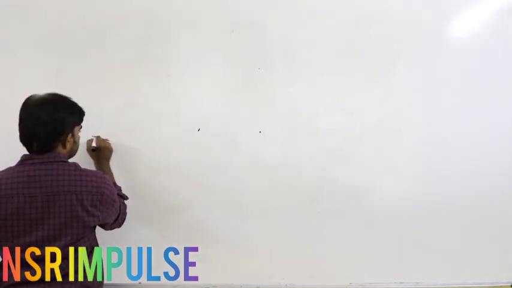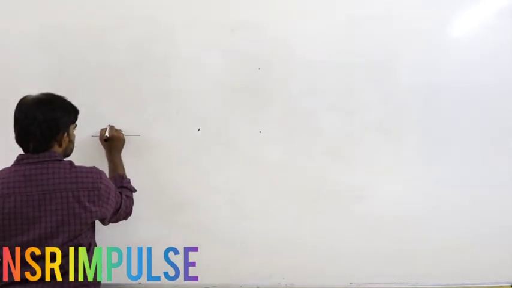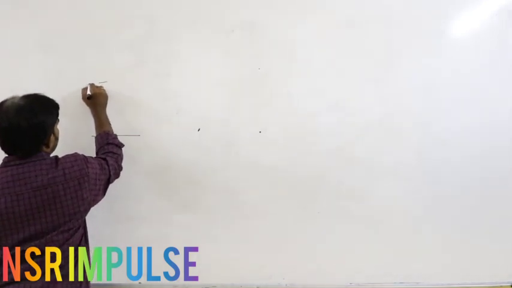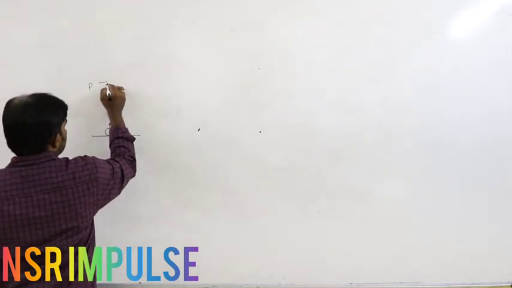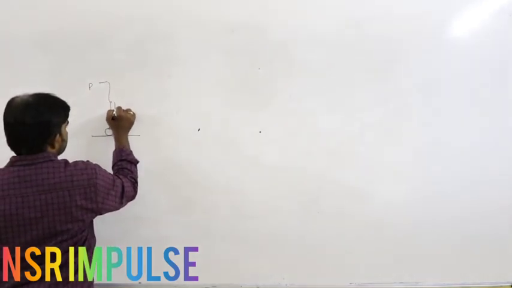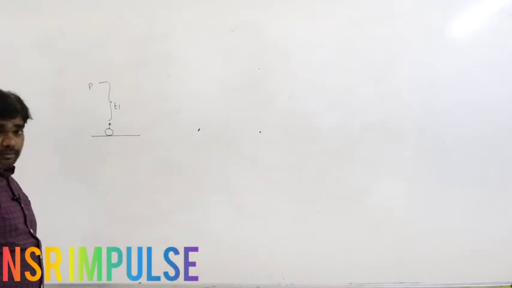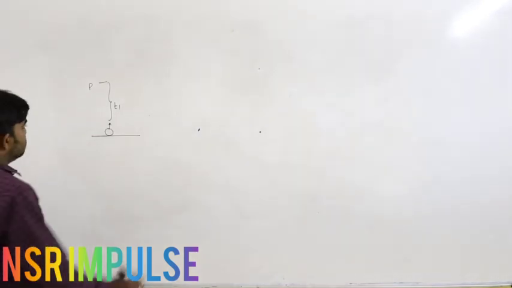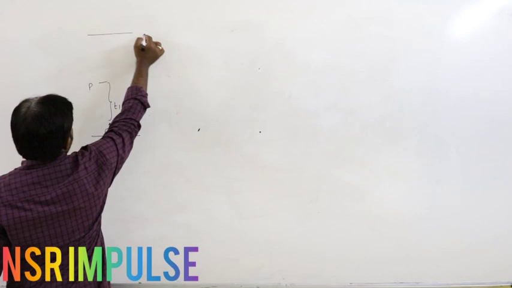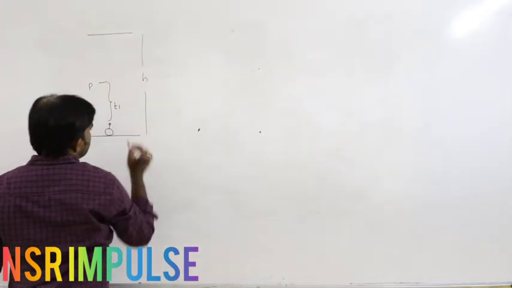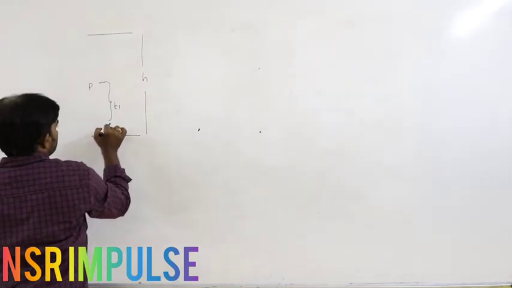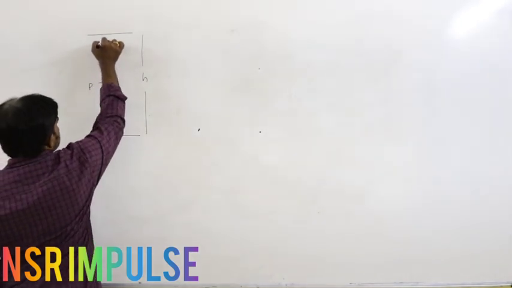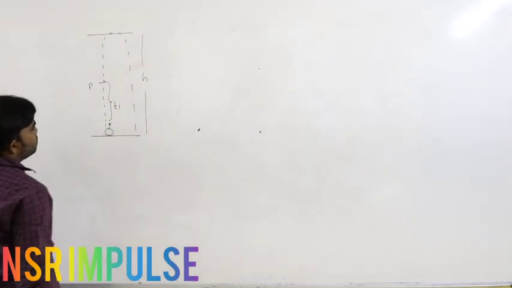So next, in the same situation, the body is projected upwards. Let us say point P is in its path, and the time taken to travel to the point P is t1, and let us say this is the maximum height reached. The body travels like this, reaches the maximum height and again reaches the ground.